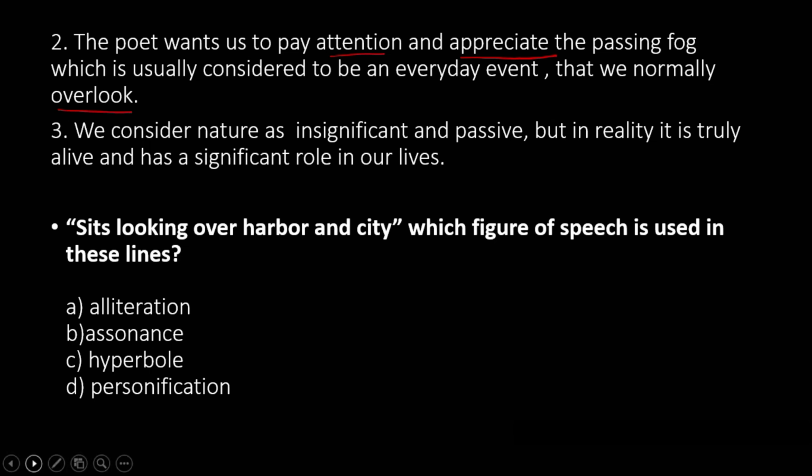Next, we consider nature as insignificant and passive, but in reality, it is truly alive and has a significant role in our life. So we should not consider nature to be insignificant and passive. It has a very significant role to play in our lives. So it's an important question. Please study that.